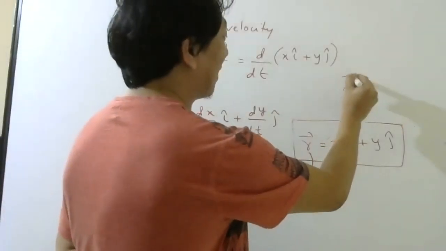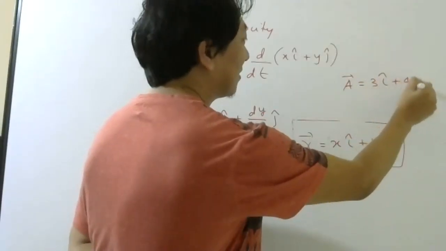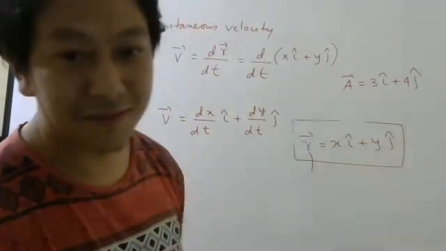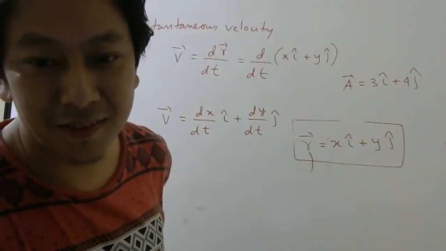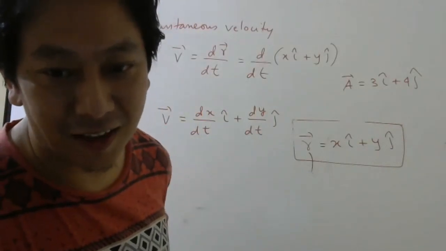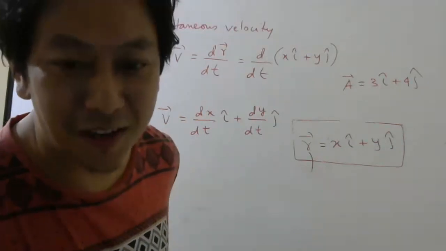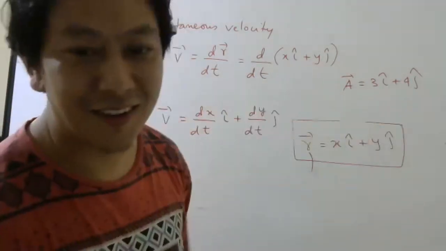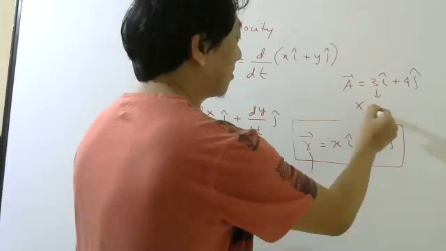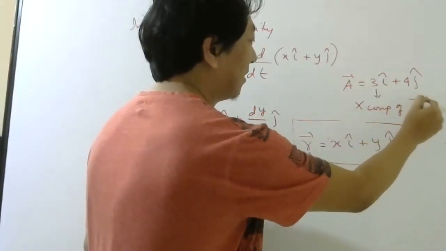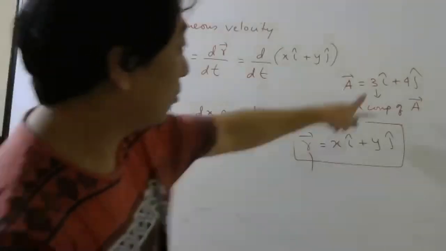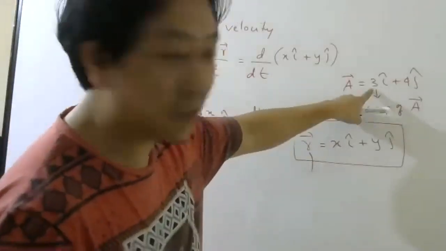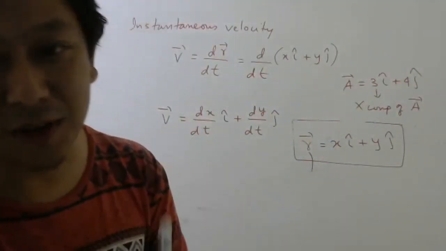Suppose I write any vector like this. What is this three? What do we call three? Three is magnitude. Very good. You are revising vectors nicely. What is this three called? This three is called X component of A bar. If you include i cap, it means you are talking about vector. If you say only three, it means magnitude of X component of A bar.